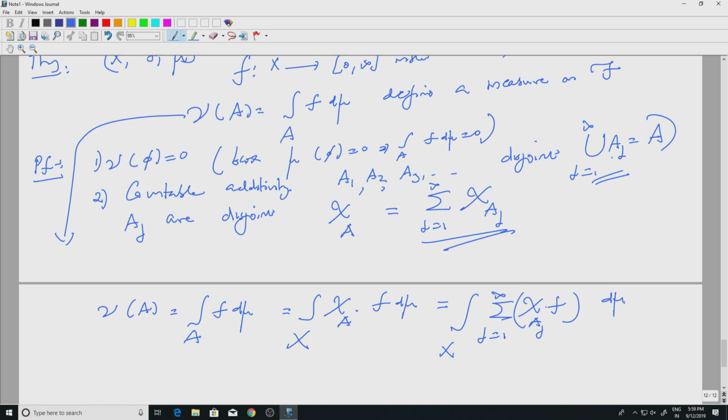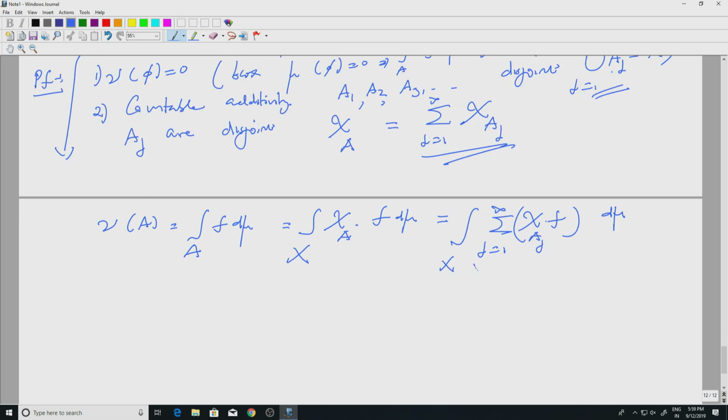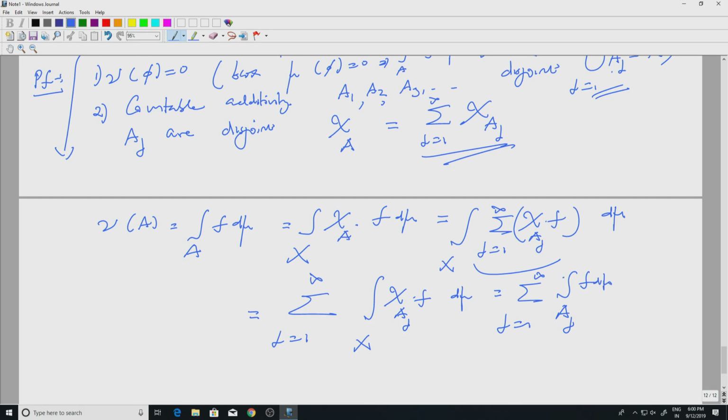But now you are in the previous case where you are adding up positive measurable functions and integrating. So you know that the summation comes outside. So this is the summation j equal to 1 to infinity of the integral over X of chi Aj times f d mu, which is the summation of the integral over Aj of f d mu, and this is the definition of nu of Aj.